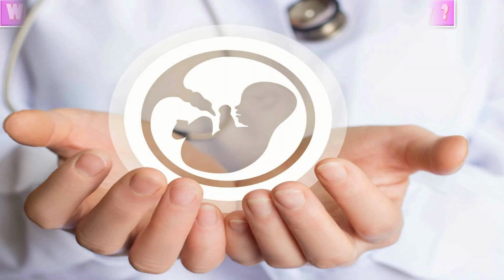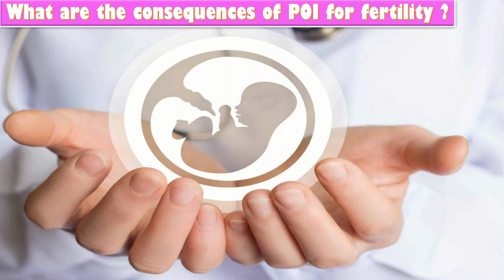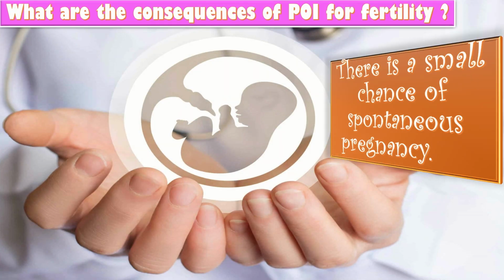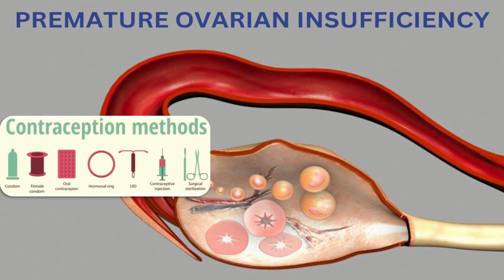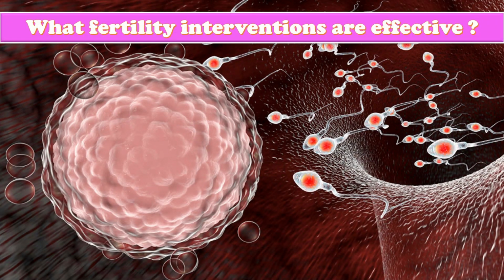What are the consequences of POI for fertility? Women with POI should be informed that there is a small chance of spontaneous pregnancy. Women with POI should be advised to use contraception if they wish to avoid pregnancy. What fertility interventions are effective?